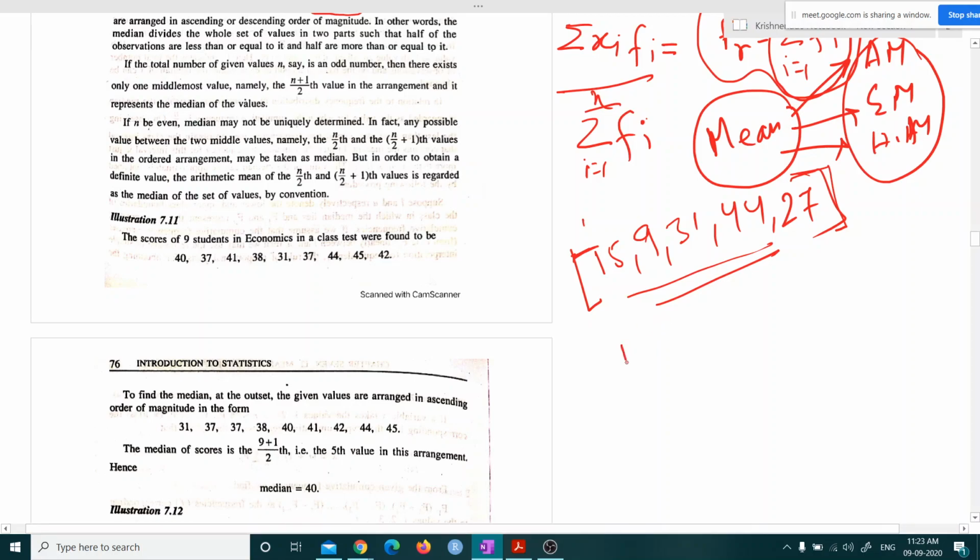So maybe if we write in ascending order, there will be 9, sorry, 9 is the least. 9, 15, and then 27, and then 31, and after that 44. Now the middlemost value is 27. Only 27. And you can also write in descending order, 44, 31. This time also you'll get 27.